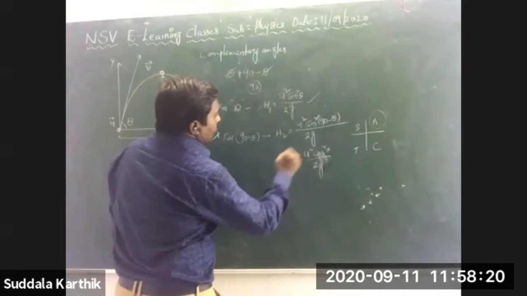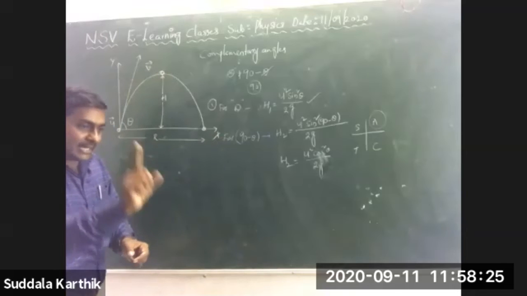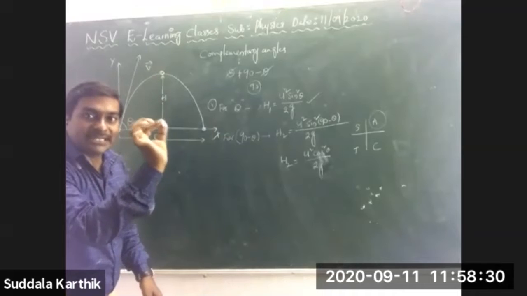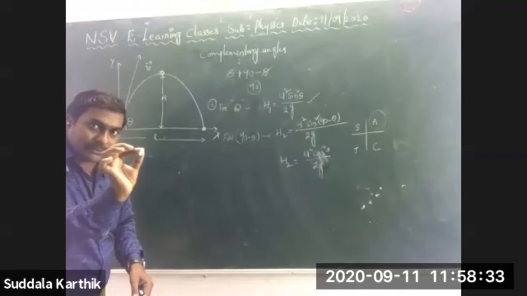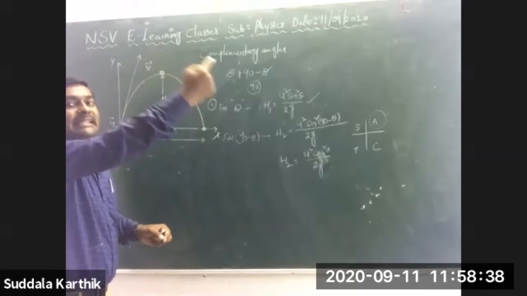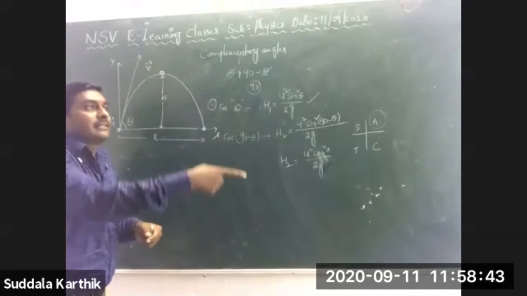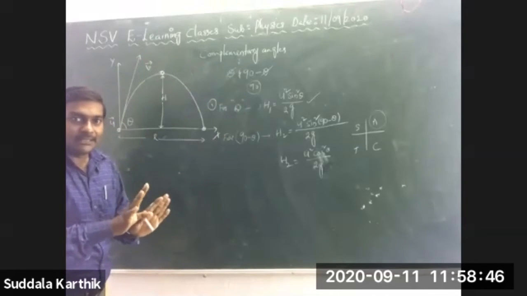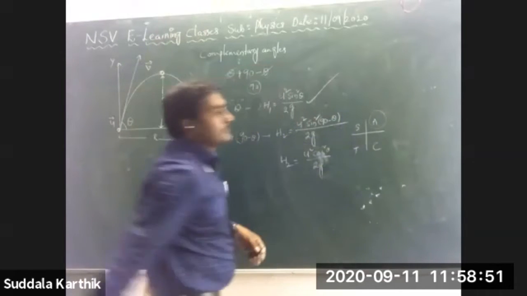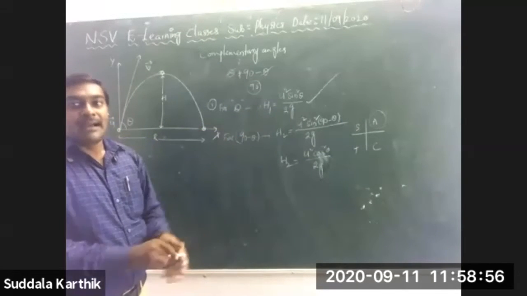Right? Now this is h2, Nana. I got the h1 value and h2 value. These are two different cases. Only the same body I throw. This is a piece of chalk, let it be a projectile. For this projectile, suppose I am throwing it with some theta, suppose 30, 40, 60, 45 like that. After that, it reached some particular maximum height that was calculated. That value is u square sine square theta by 2g.